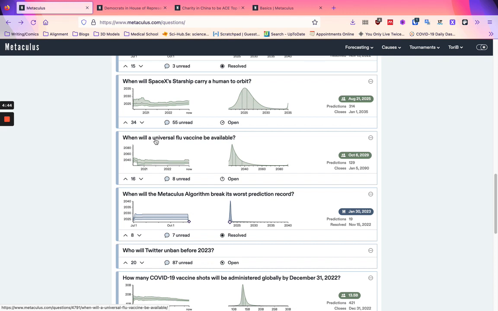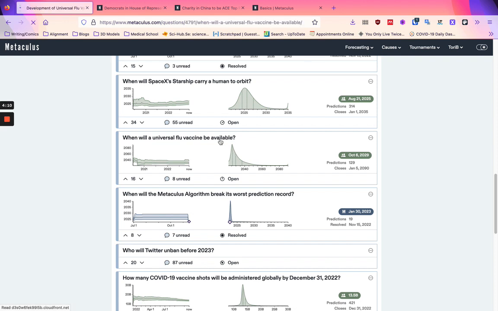So if we look here at "When will a universal flu vaccine be available?", what we can see on the left is the timeline, so how the aggregate prediction of all the people who've made predictions has changed over time. This has been open for a couple of years now, and it's been fairly constant at around 2030 as the aggregate estimate. On the right-hand side, we can see the aggregate probability density. So again, you can see the same thing. Currently, the most likely bet is around 2030, maybe 2025.